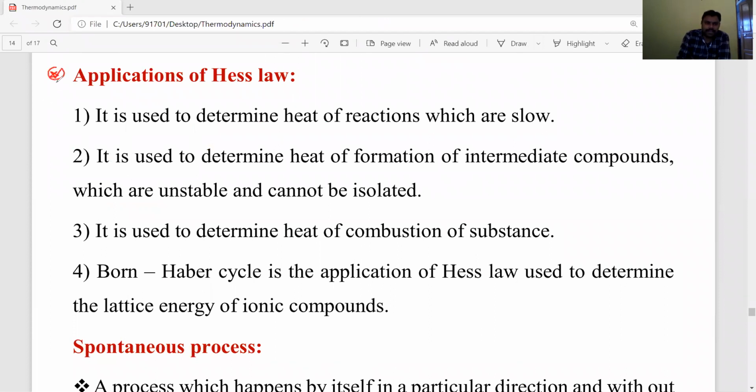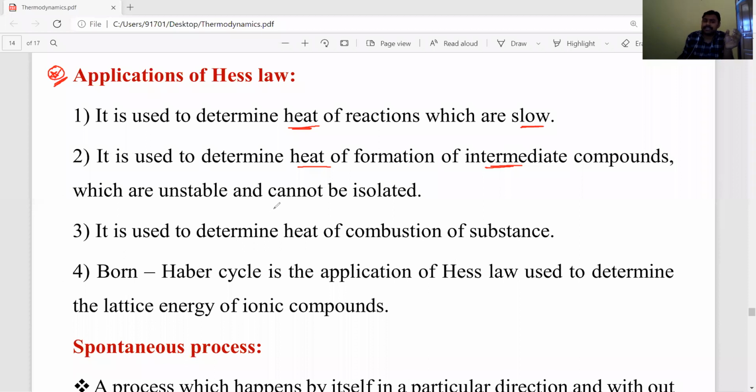Okay, Hess law importance. Let's listen carefully, dear students. Mainly, with Hess law we can calculate the amount of heat released or absorbed, even for reactions taking place slowly. So it is used to determine the heat of reactions which are slow, or to determine the heat of formation of intermediates.